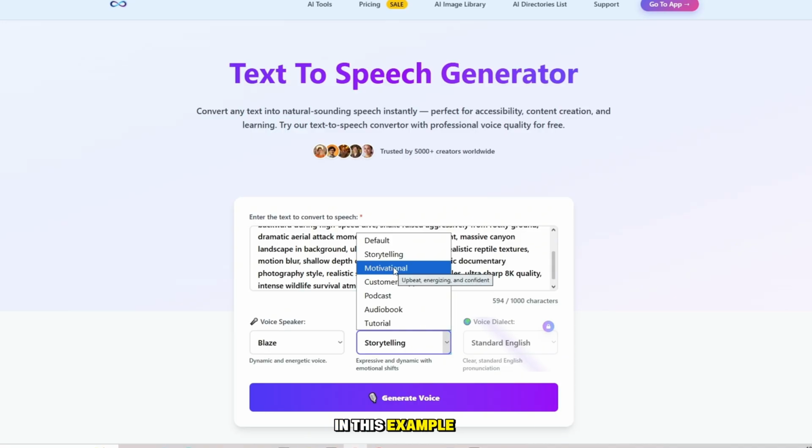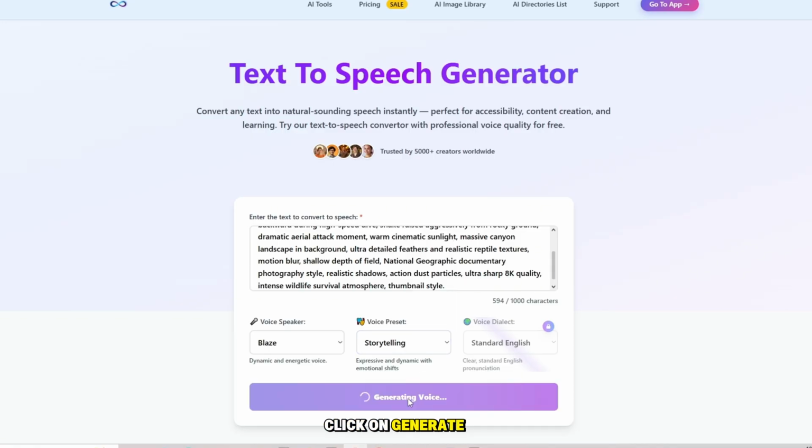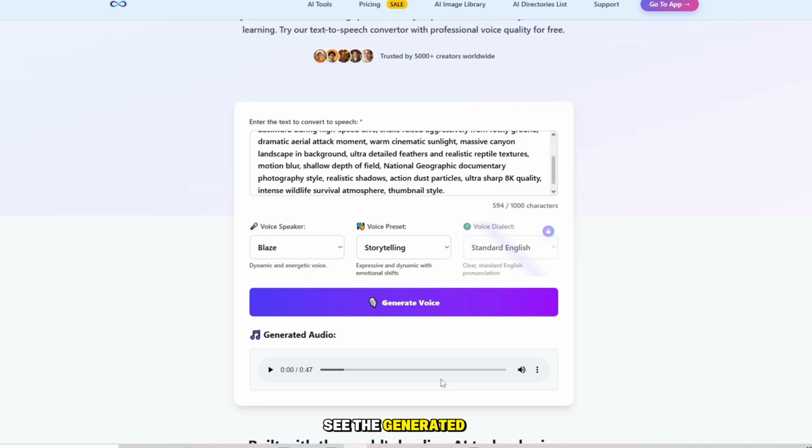In this example, I'll choose a storytelling voice. After selecting the voice, click on Generate Voice. Within a few seconds, your AI voiceover will be ready. As you can see, the generated voice quality is excellent, natural, and perfect for storytelling videos. You can listen to it and download it for your project.